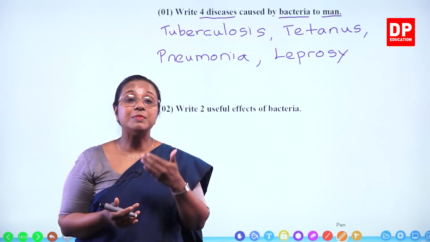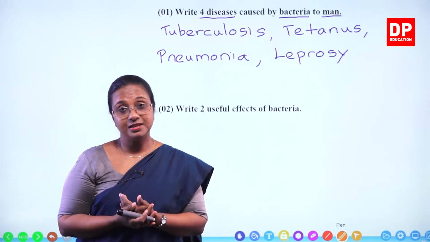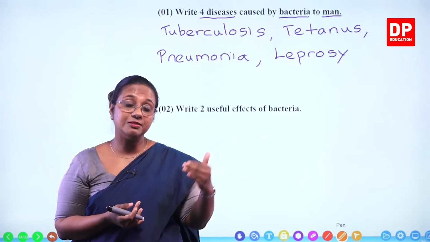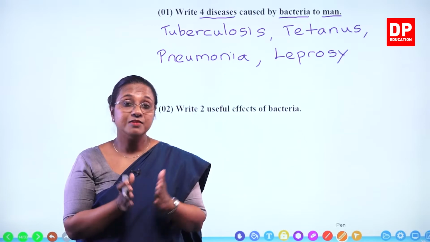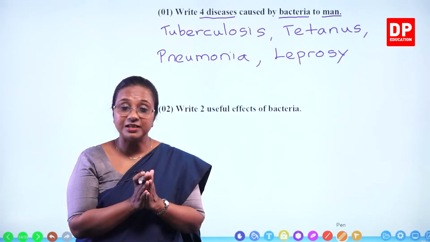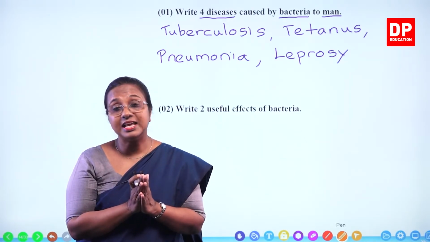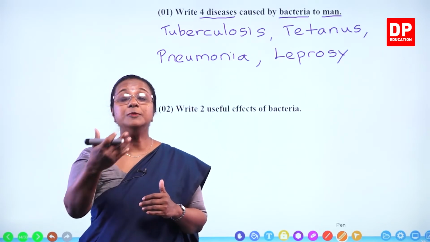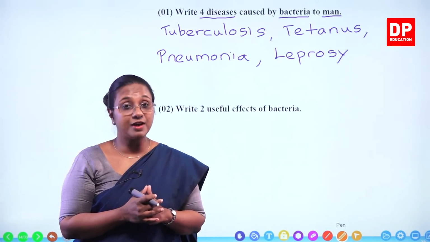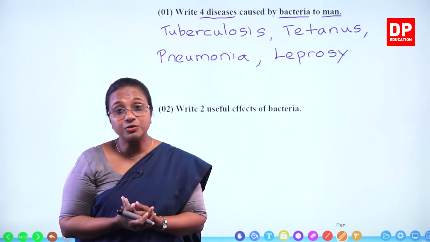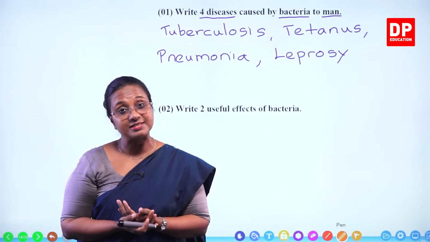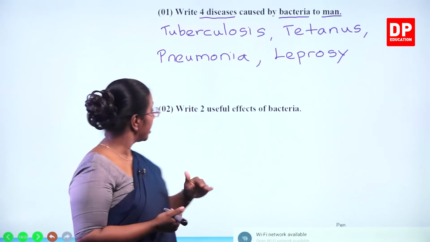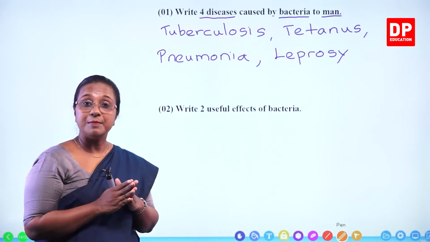Pectate is the substance present between the fibers of, let's say, coconut husk. Pectinase is an enzyme used to separate these fibers. Then there is Methanococcus, involved in the production of biogas, methane gas. Those are all useful effects of bacteria.